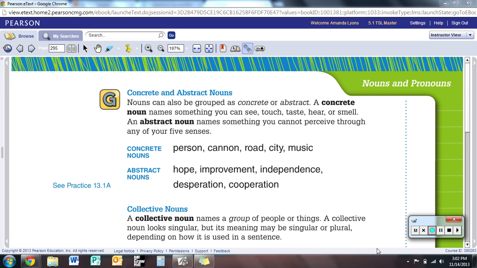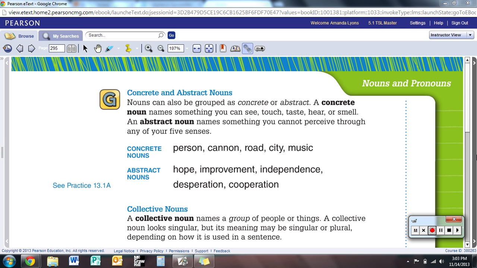While the abstract nouns fall into that idea category, or that emotion, feeling, or quality category. Here you see listed hope, improvement, independence, desperation, or cooperation. So you have to remember, concrete nouns are there. You can use one of your five senses to know it's there. But abstract nouns, you have to use your mind to know they're there. You can't use one of your five senses. And that's the biggest difference between concrete and abstract nouns.